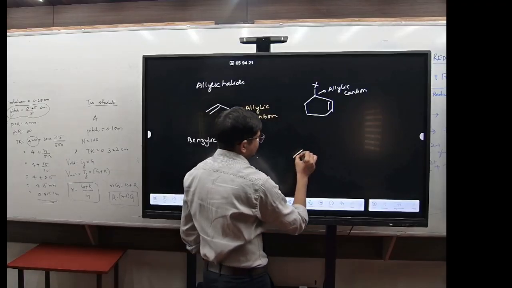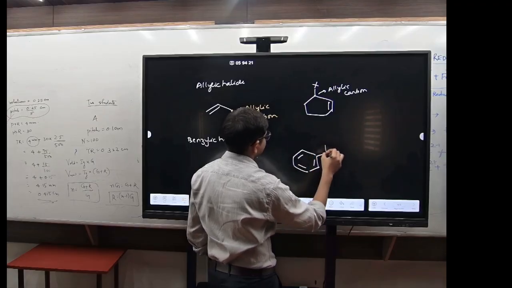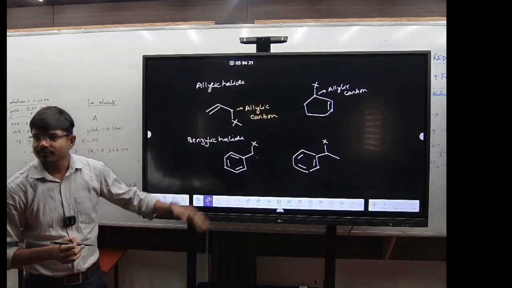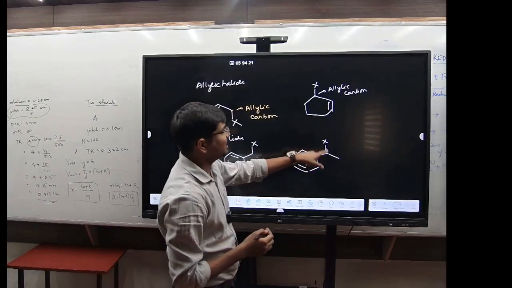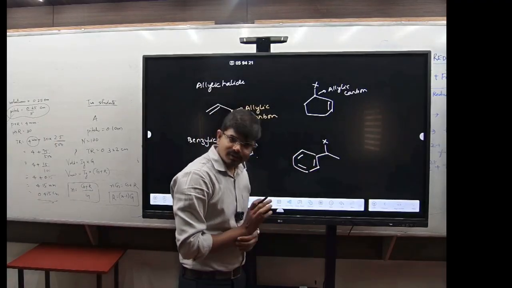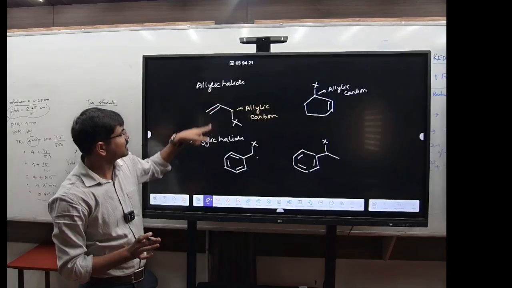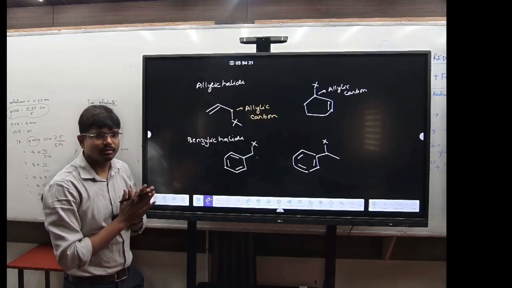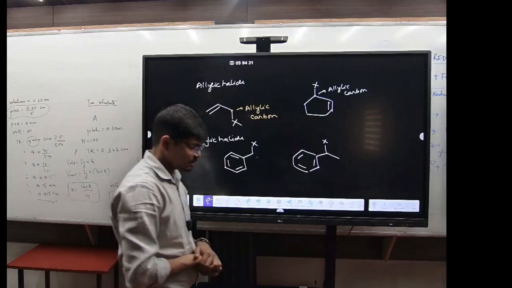Now, for example, another example: you see the ring, you have X here. It is also an example of a benzylic halide, just like an allylic halide. Got it? Common names you are asked for are the allylic and the benzylic ones. It is very common to be asked about this. Now write down allylic halide and benzylic halide.